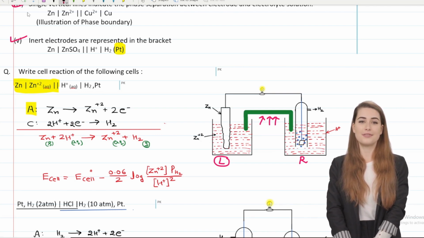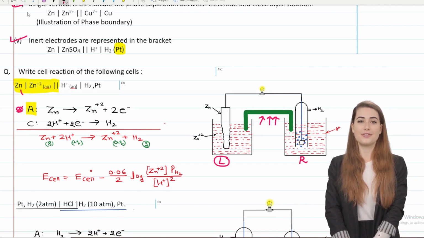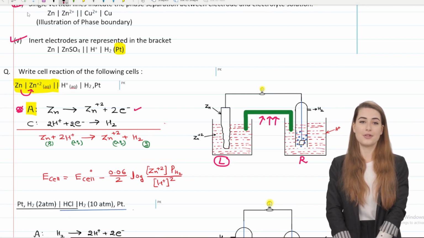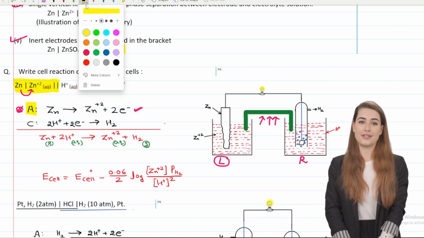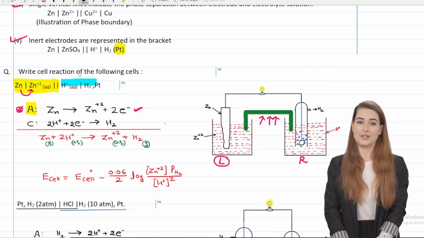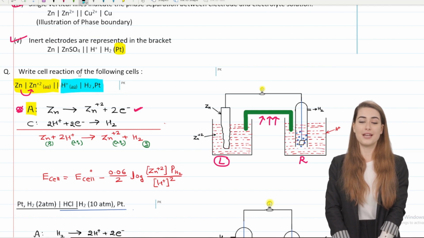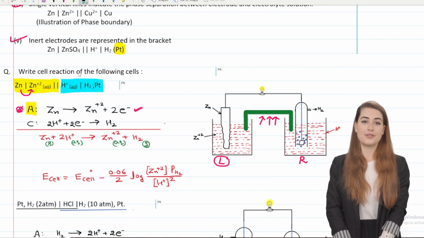Zinc got converted to Zn2+, and it released 2 electrons, so this is an oxidation process. Absolutely correct. Now the other half cell is formed on the right side. If we write cathode, then what always happens on the cathode? Reduction happens. Your H+ is getting converted into H2. This is getting reduced, that's right.